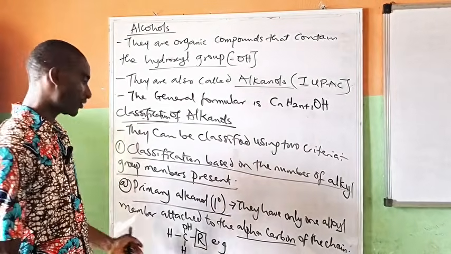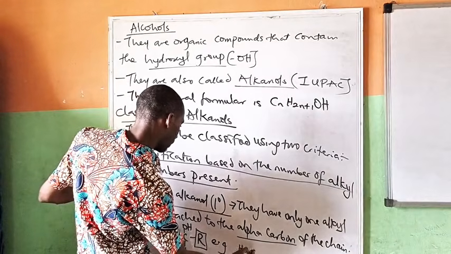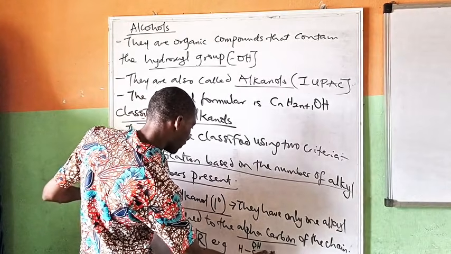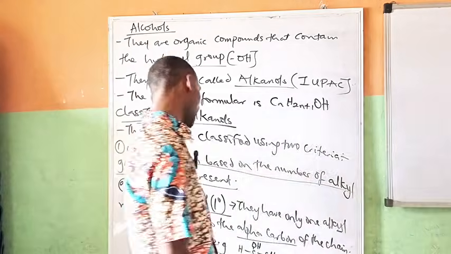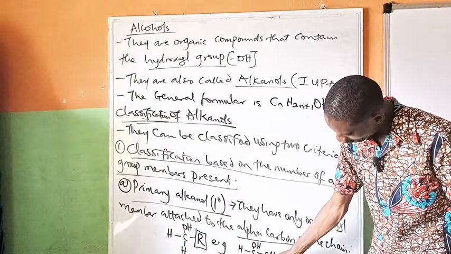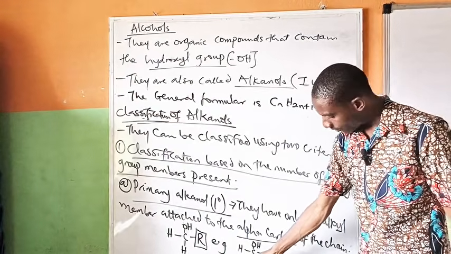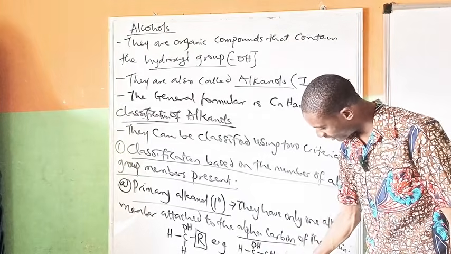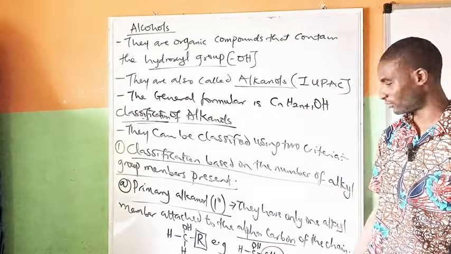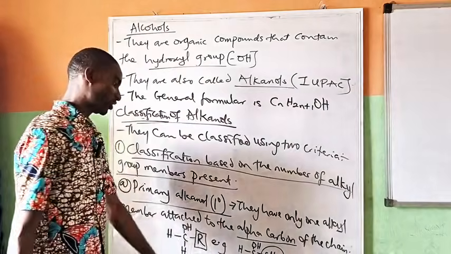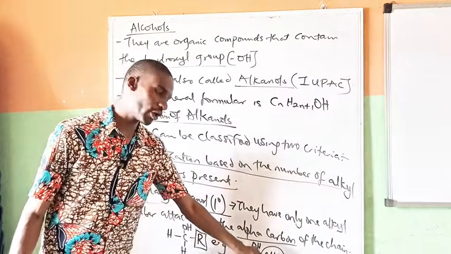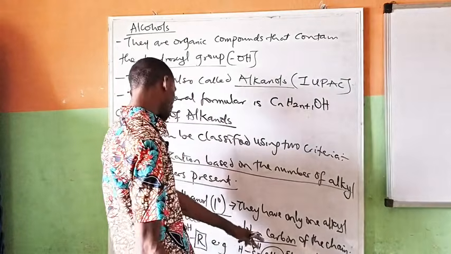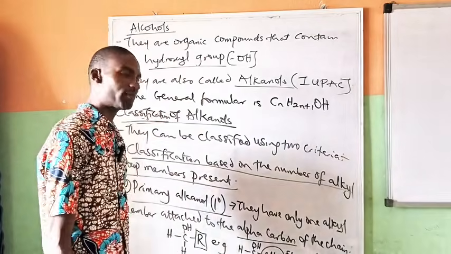If I replace this with methyl, I'm going to have H, C, OH, H, then CH3. What is the name of this alkanol? Can you see this is carbon 1, 2. So the functional group OH is on this, and then you have just one alkyl member, which is methyl, attached to this functional group. So this is ethanol, C2H5OH. An example of primary alkanol is ethanol.